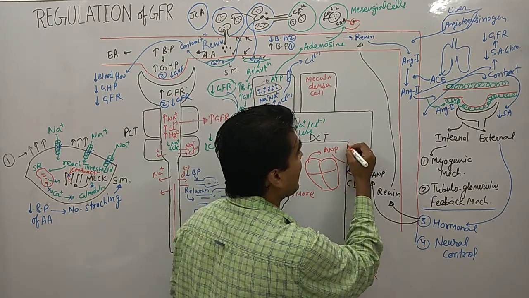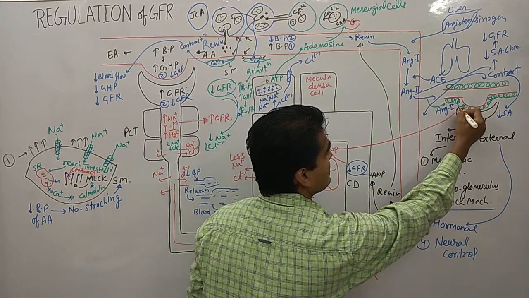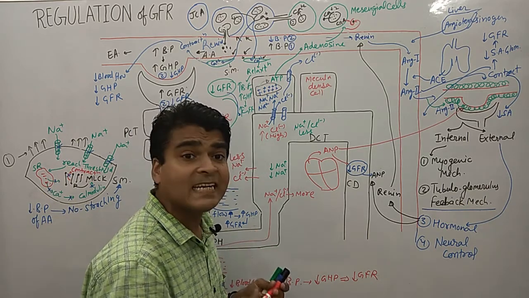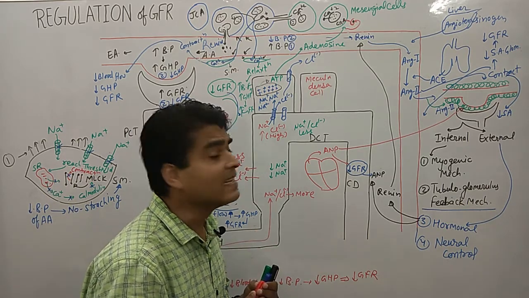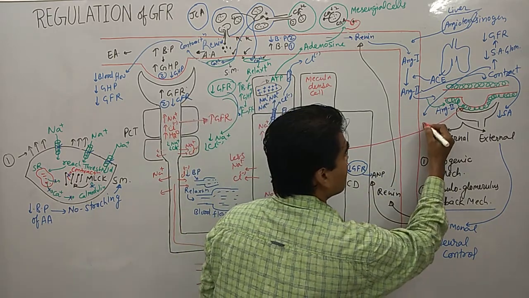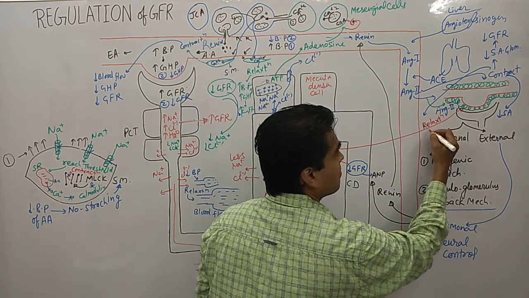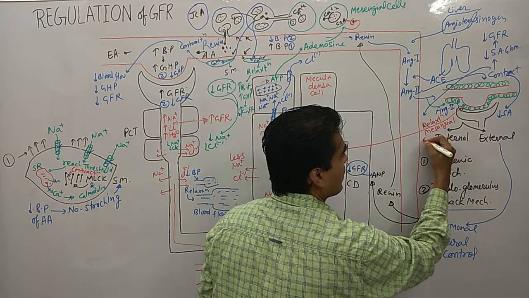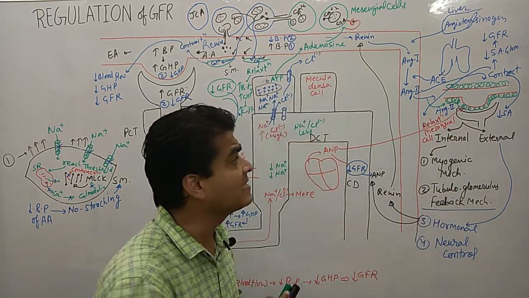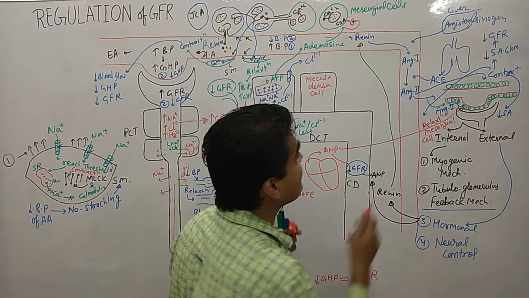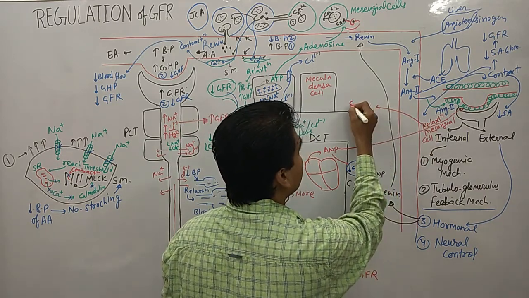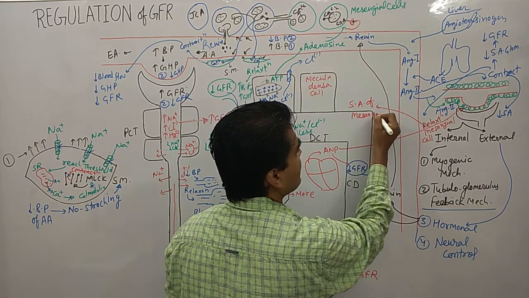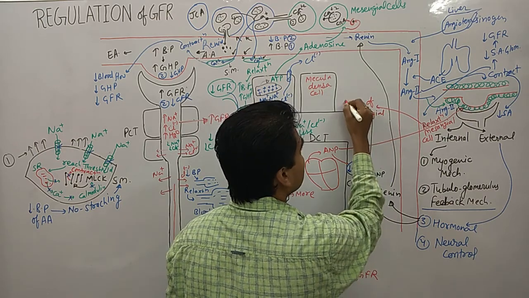This atrial natriuretic peptide directly acts on these mesangial cells and relaxes them. It causes relaxation of mesangial cells. Due to relaxation of mesangial cells, there is an increase in the surface area.